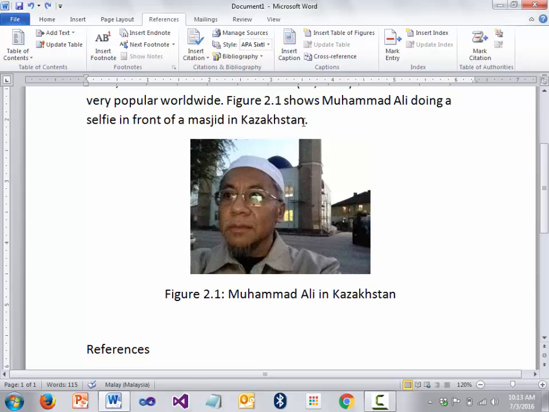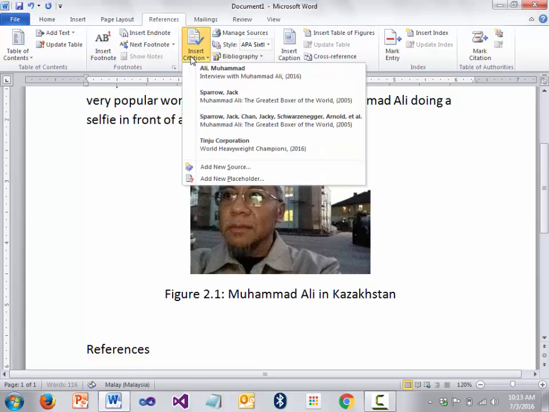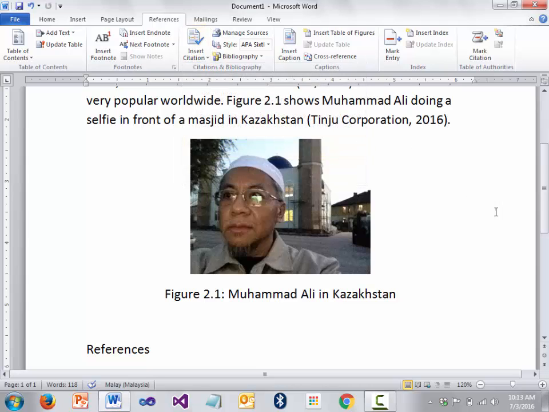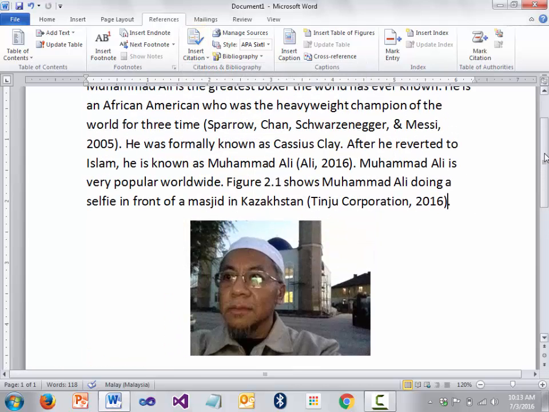So you highlight this, insert citation, this one. So remember, if you take any diagram, just the diagram actually, from any website whatsoever, still you need to cite.